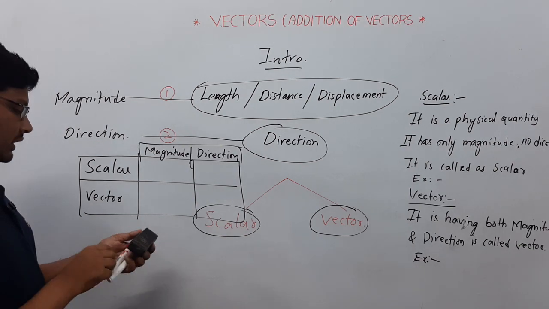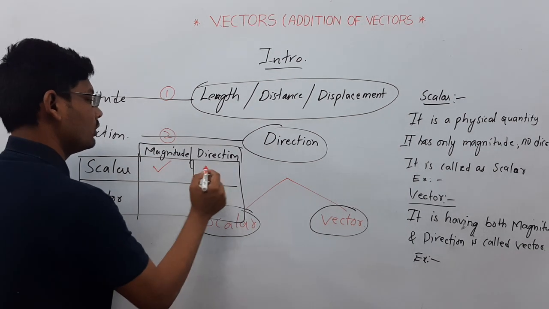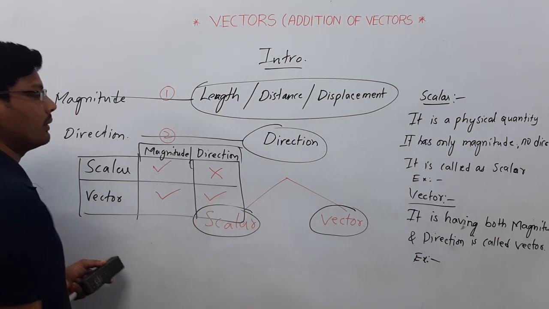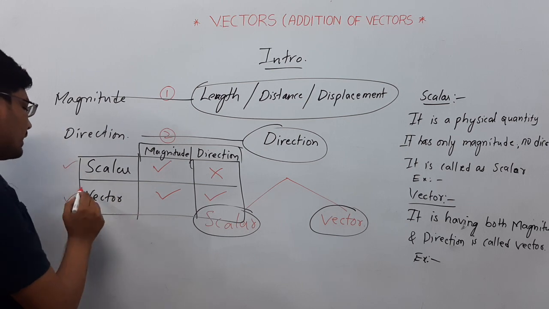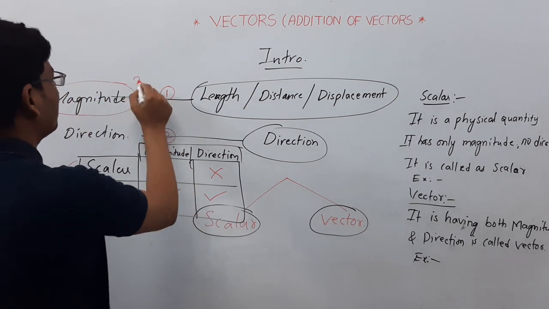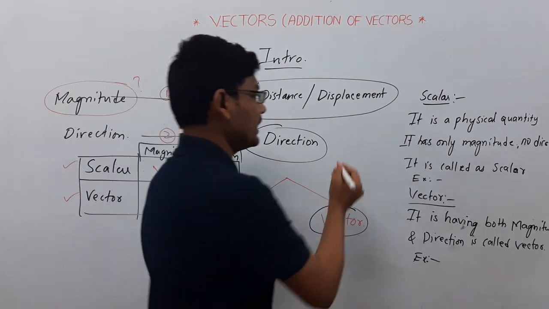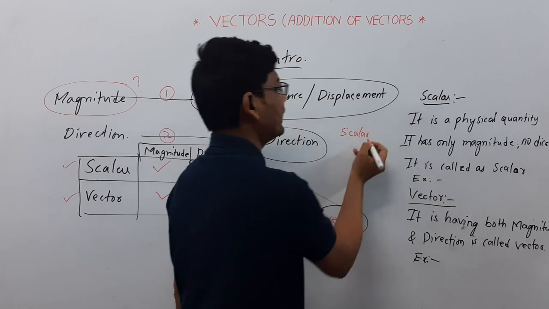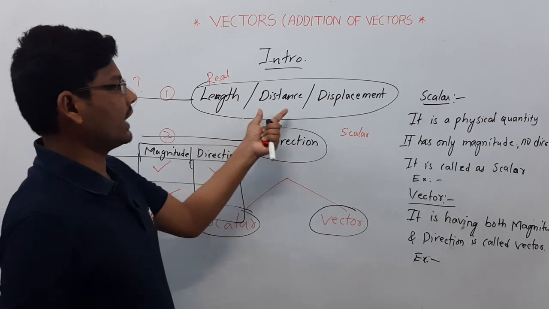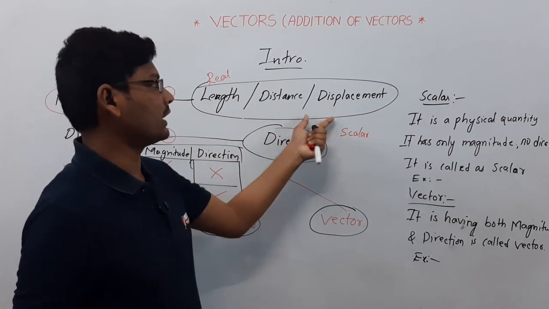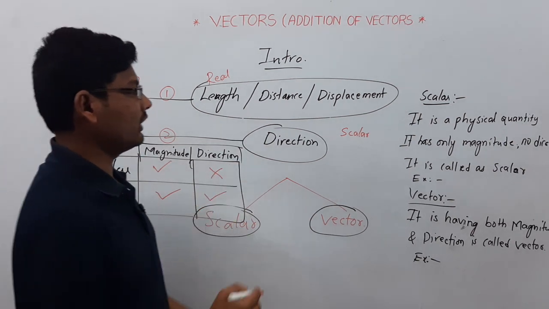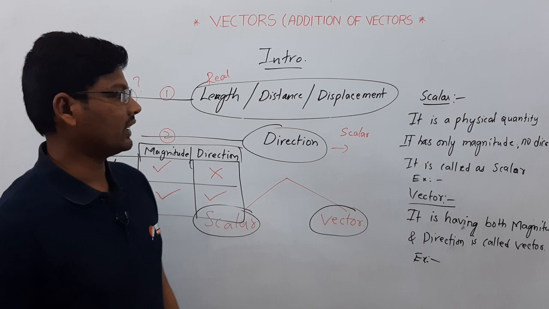For scalar quantities we have only magnitude, no direction, but for vector quantities we have direction as well as magnitude. This is scalar and vector. So what is magnitude? Magnitude is a scalar quantity value, a fixed real value. Length, distance and displacement all come under magnitude, and direction is something we have to define for the vector.